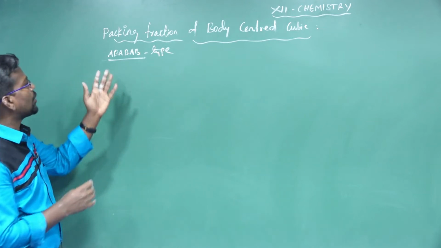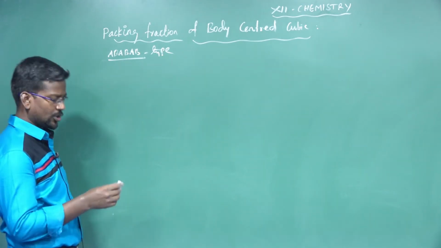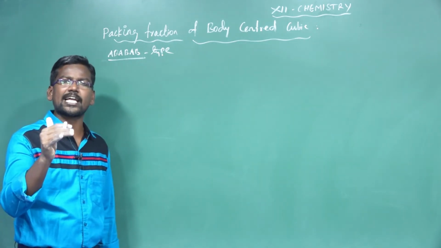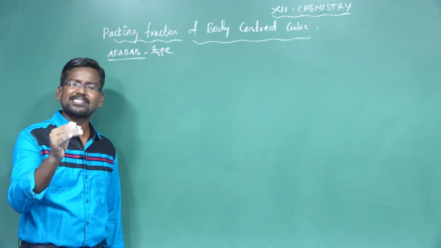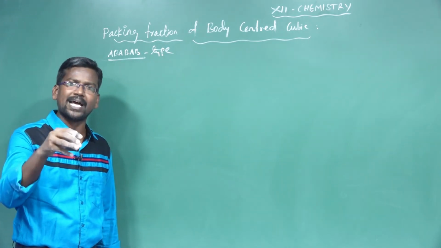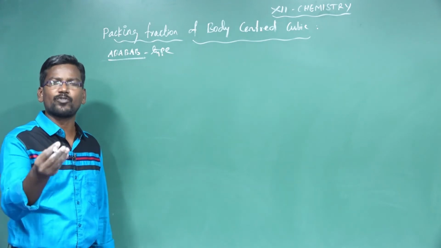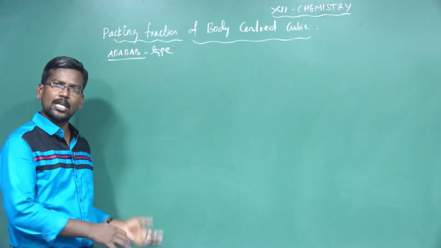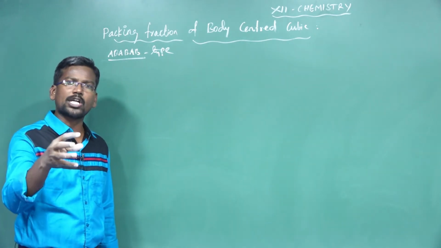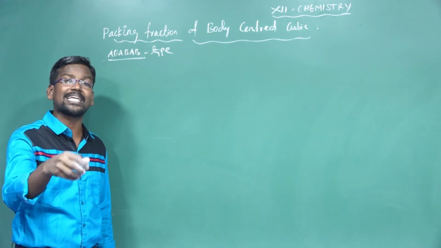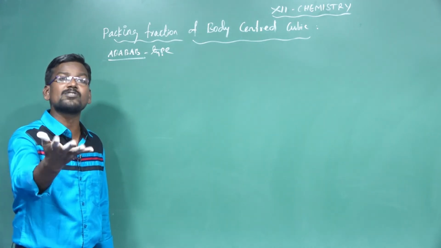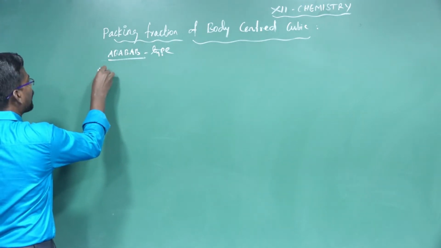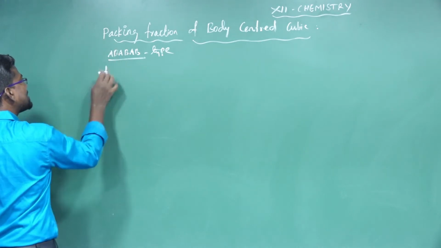Now we are going to discuss the packing fraction or packing efficiency of the body-centered cubic. There is some free space between the spheres of a single layer and the spheres of successive layers. The percentage of total volume occupied by spheres in the unit cell gives the packing fraction or packing efficiency of the system, whether simple cubic, body-centered cubic, or face-centered cubic. So, what is the meaning of packing fraction?